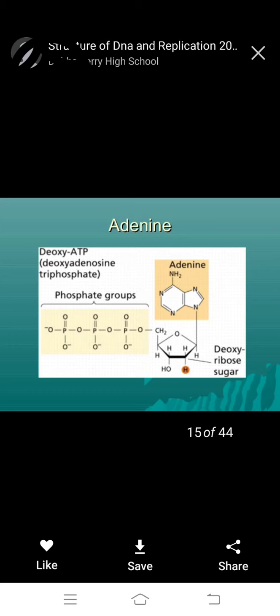Deoxyadenosine triphosphate is adenosine triphosphate, the ATP, with a phosphate group. Very important: the three groups are phosphate groups, with deoxyribose sugar, and adenine is a double ring.